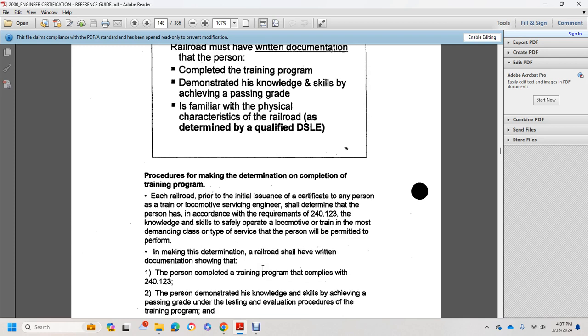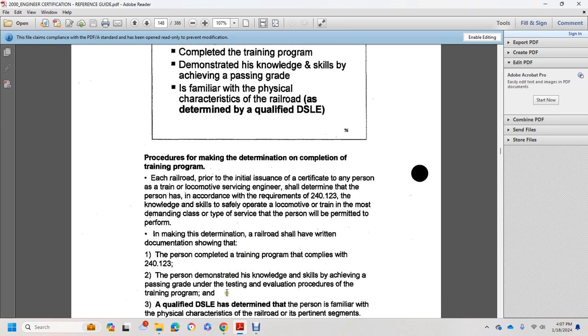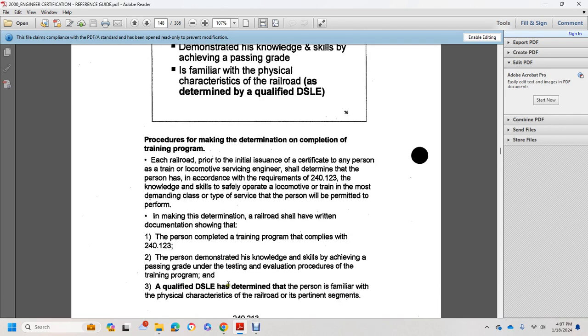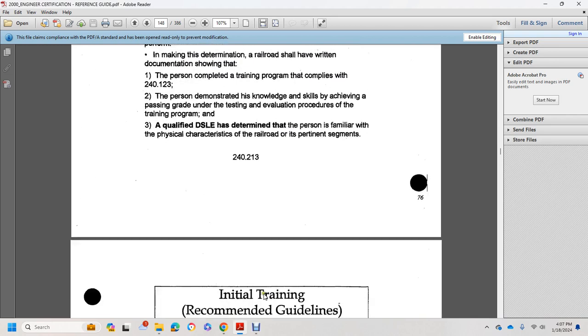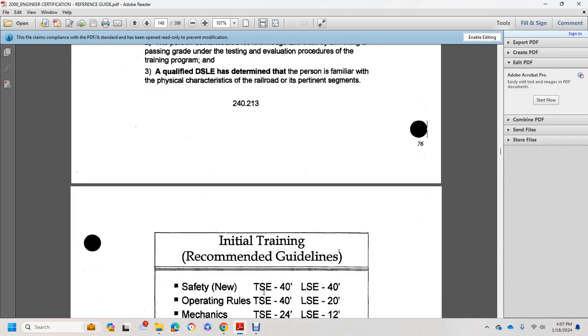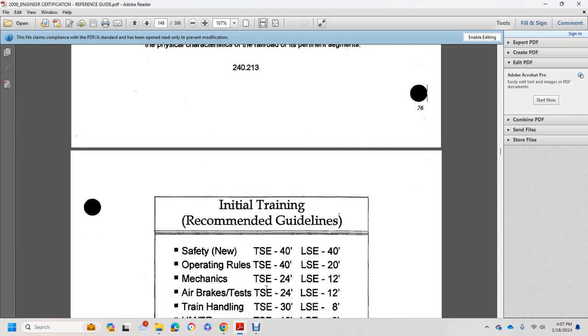To make a determination, the railroad shall have written documentation showing that the person completed the training program that complied with 240.123. The person demonstrated the knowledge and skills by achieving a passing grade under the testing and evaluation procedure for the training program, and a qualified designated supervisor locomotive engineer has determined the person is familiar with the physical characteristics of the railroad and pertinent segments.